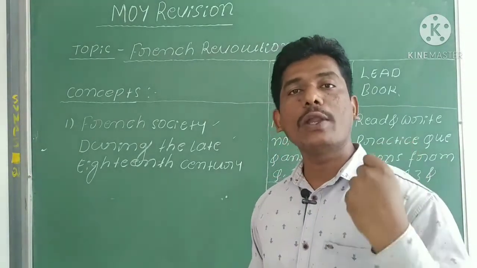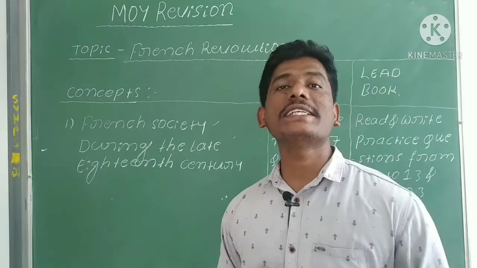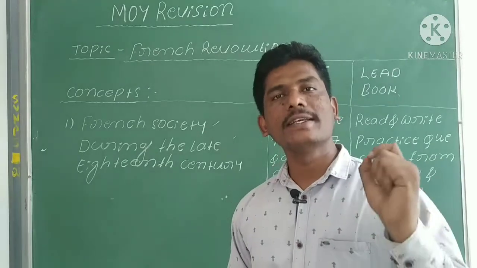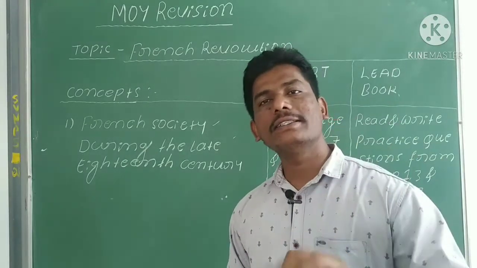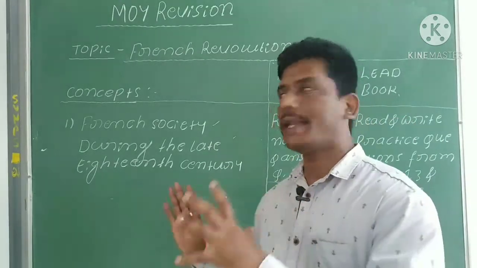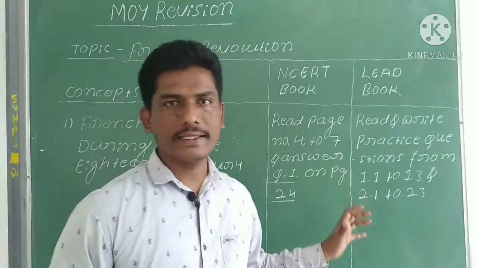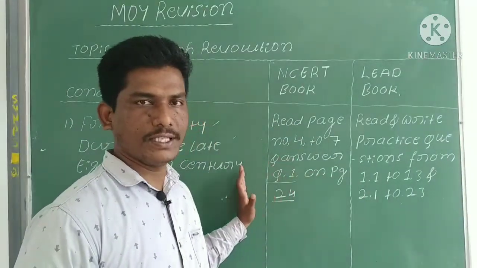According to the old regime, French society was divided into three estates: first estate, second estate, and third estate. Please focus on this concept and try to understand it entirely.